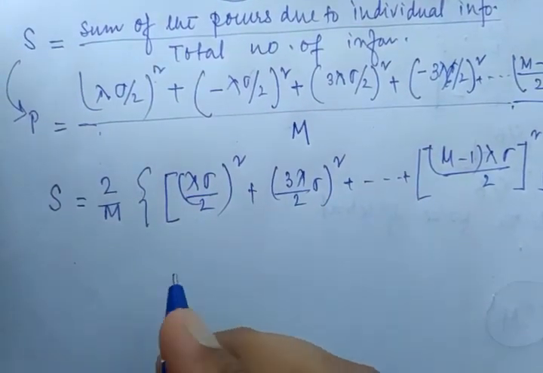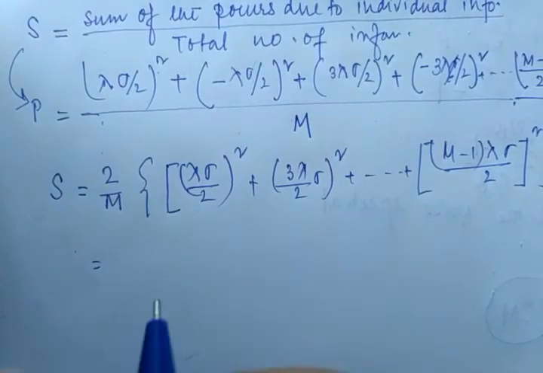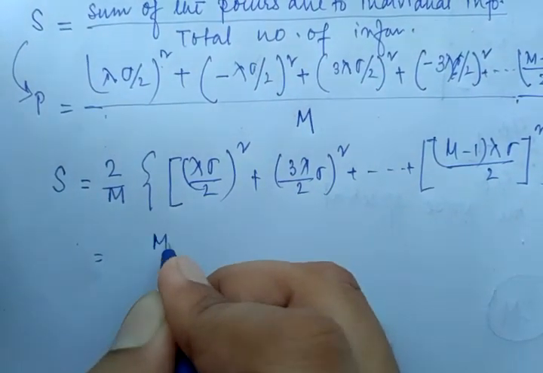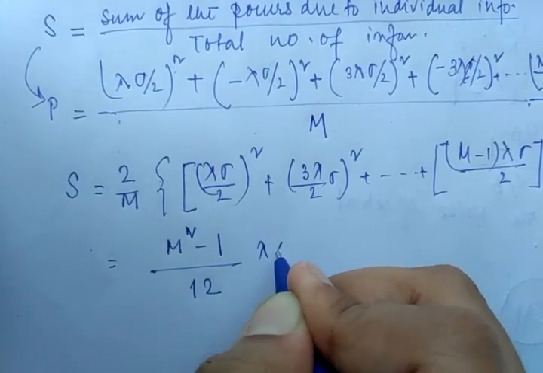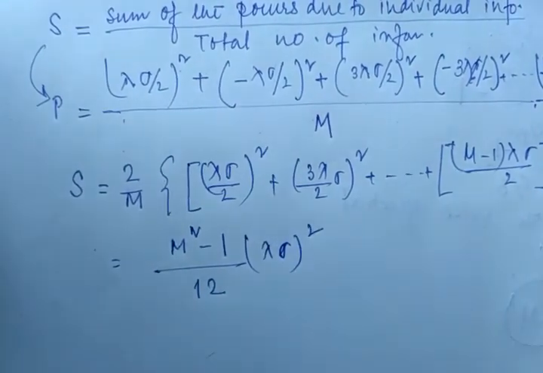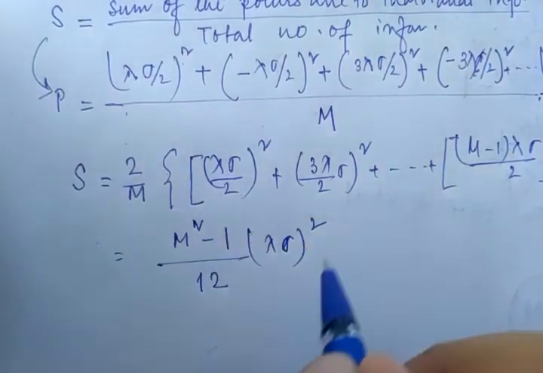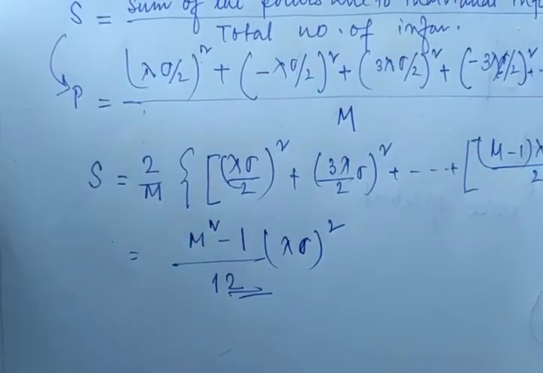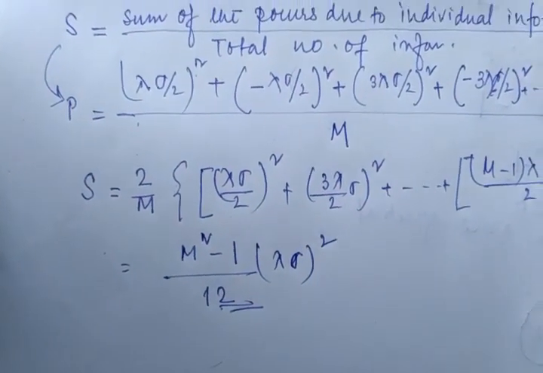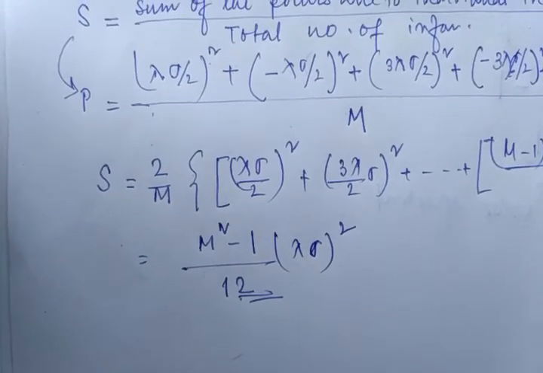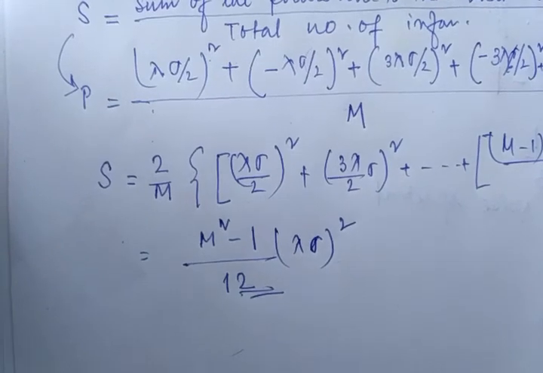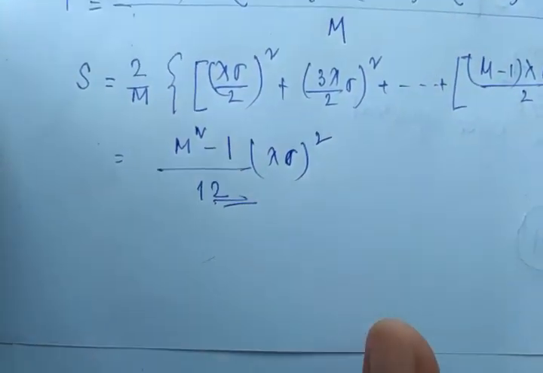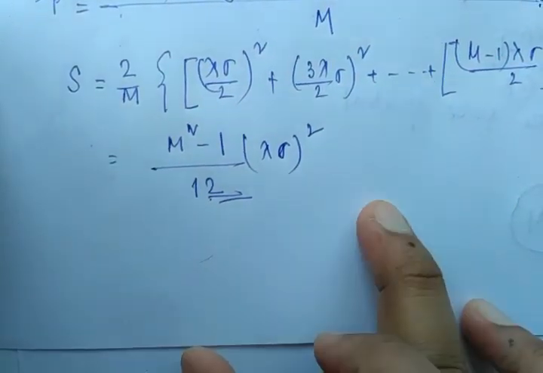This becomes M square minus 1 by 12 into lambda sigma square. This is from the concept of delta square by 12, because we are considering the signal to quantization noise ratio. Clear? So from this expression we can easily calculate the value of M.